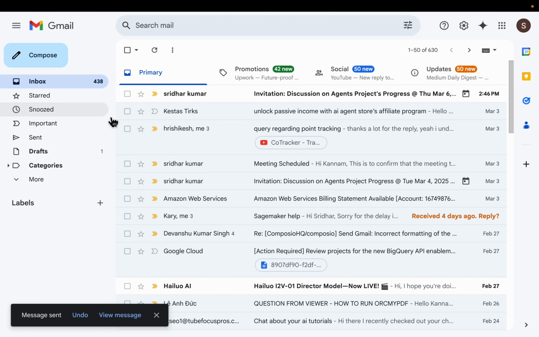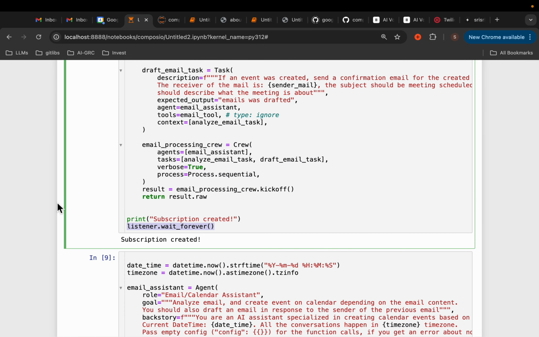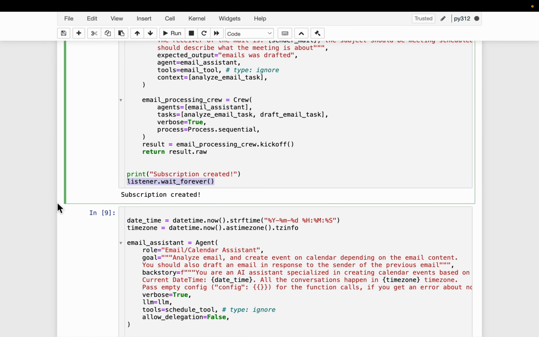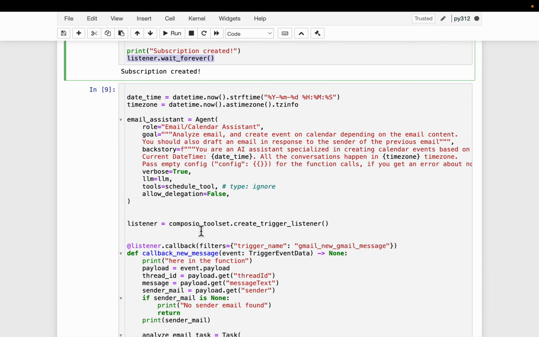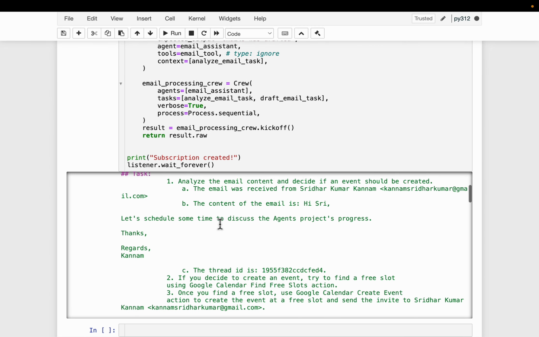All right. So while that is happening, let's look at my previous run output. So in a moment, we should be seeing that, hey, there is a new email with these details, and the events get triggered and the process happening. And hopefully, if everything goes fine, we should be seeing a new meeting created, and even the sender receiving an acknowledgement email as well as the calendar invite. We should see that in a few seconds. But here is my previous run, exactly the same. And this is how it looked like.